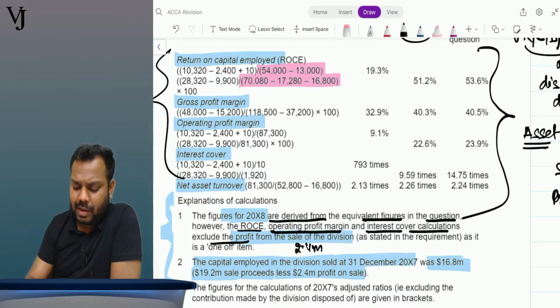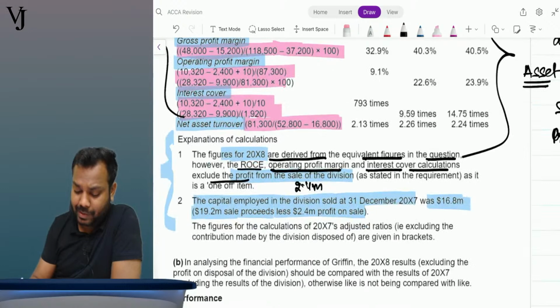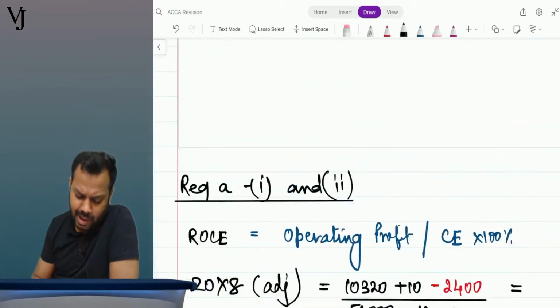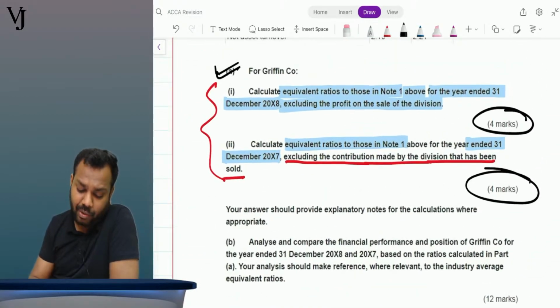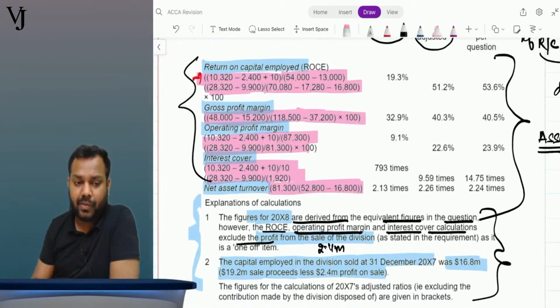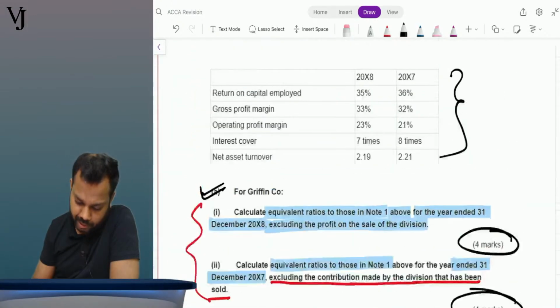Just if you have to show, you have to show this working. However they have shown here, the same way you have to show in the exam also. These explanations, if you can give, it's fine. If you cannot give, it's fine, because they are not asking for the explanations. See, are they asking for explanations? Calculate. No, they are not asking for explanations. So is it clear, everyone? Tell me. Where is it given to explanation?